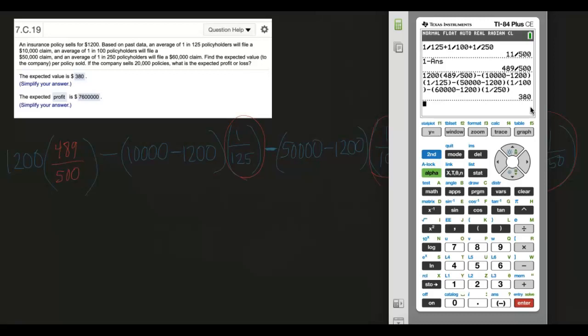Remember, we did this from the perspective of the company. And that profit here, because again, that's a positive value for the company, positive 380, is determined by taking 380 and multiplying that by 20,000 policies that are sold. And that's how we get this large value here for profit.